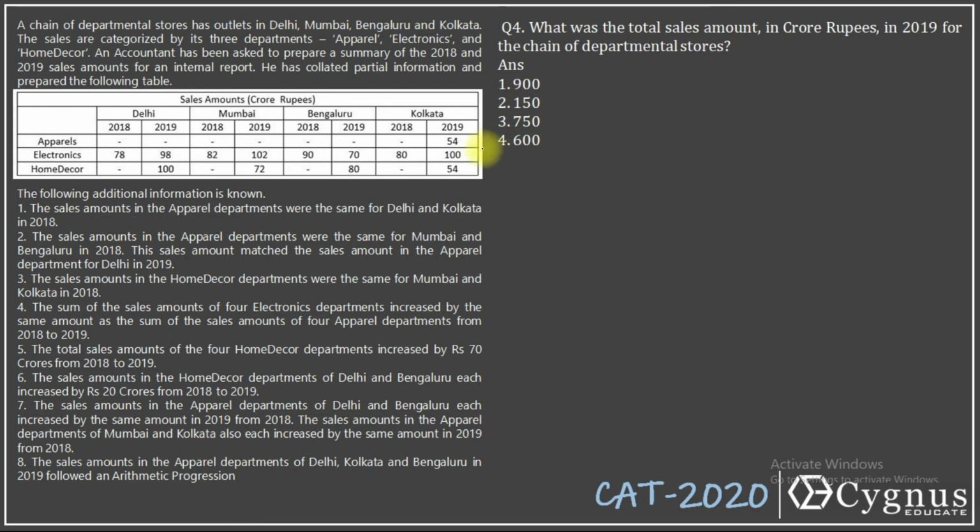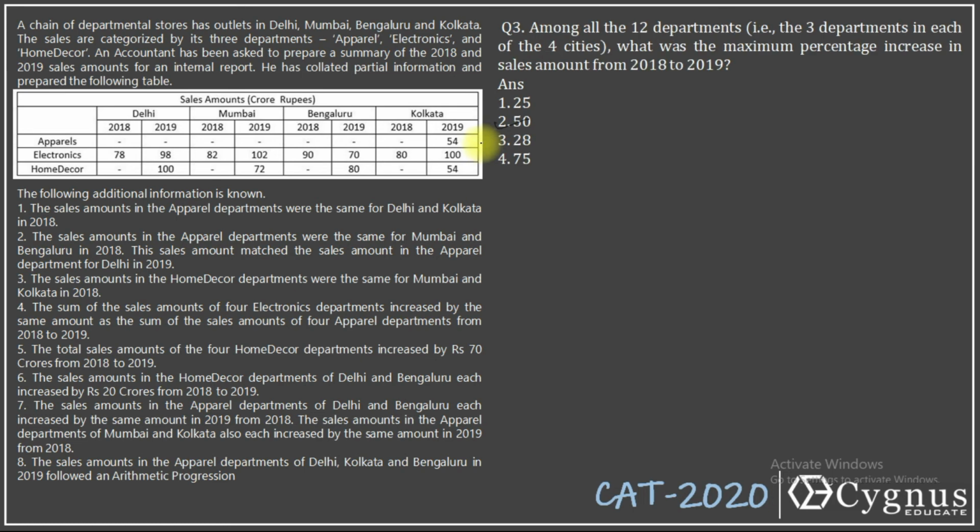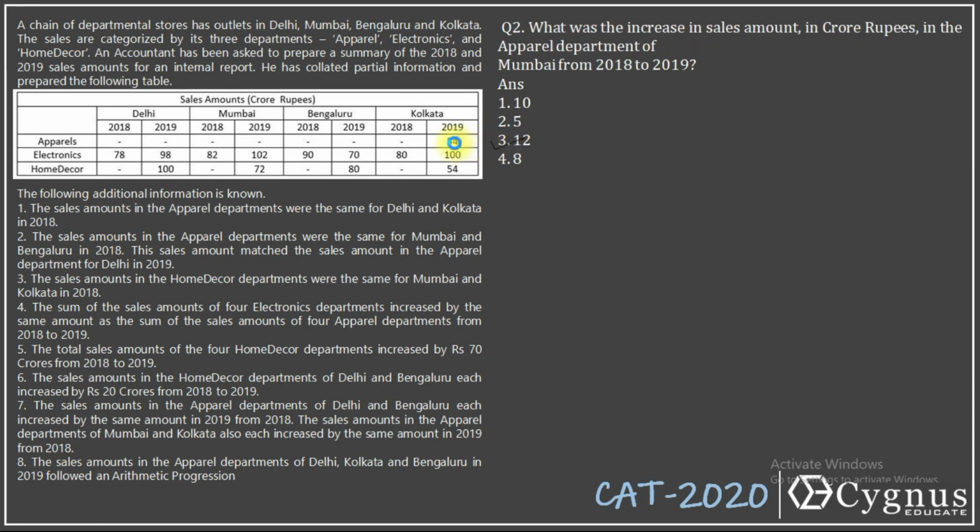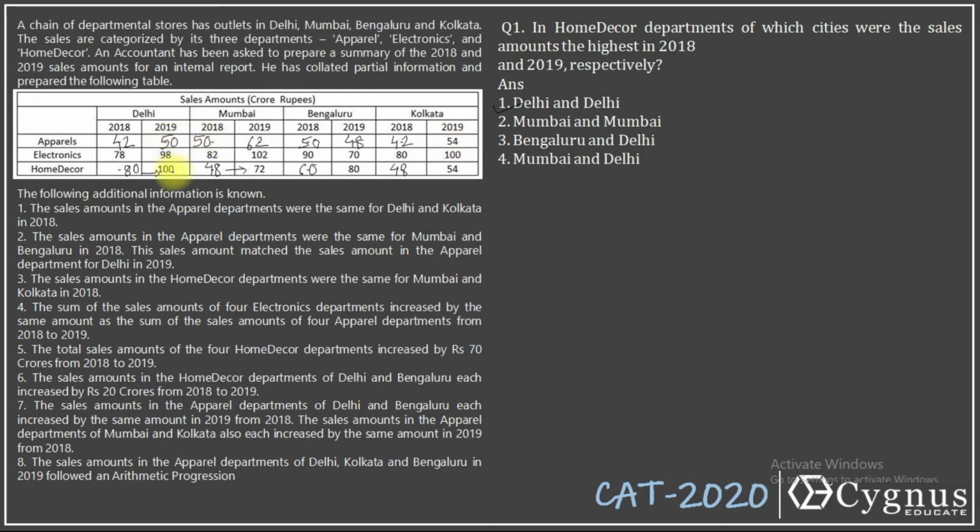What was the total sales amount in crore rupees in 19 for the chain of departmental stores? That means you need to add all the values here. In 2019, I'll have to add all the values. This is 50, 98, 100, 198 and 40. 198 and 40 is 248. This one will give you 62, 102, 72. 62 plus 72 is 134, 234, 236. For Bangalore it is 48, 70, 150, 198. For Kolkata, it's 54, 54, 100. That is 208. Let's add these values.